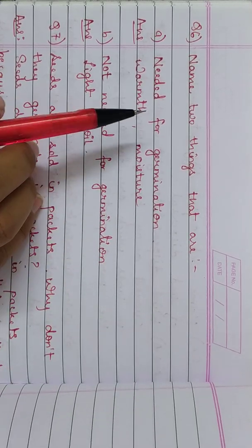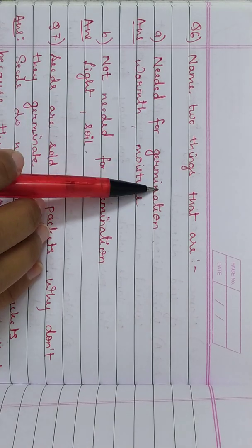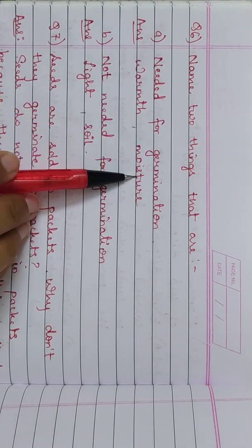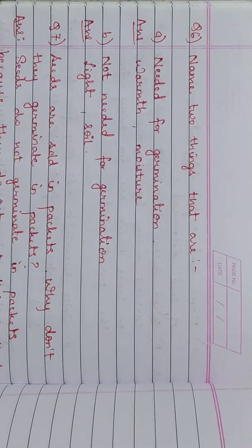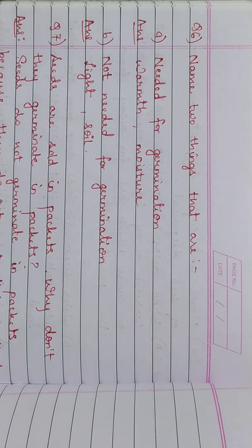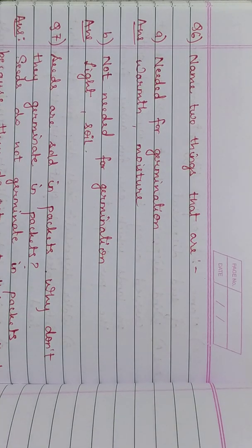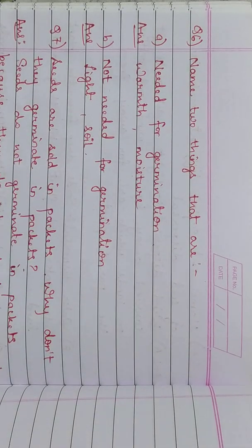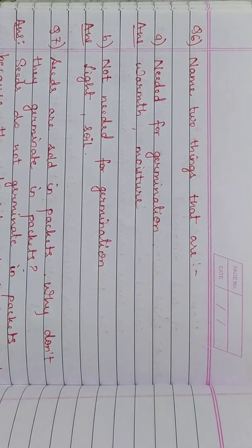The two main things which are needed for germination are warmth and moisture. It should have warmth, means the climate there has to be a little hotter. And the next thing is moisture. Moisture means it needs to have some water also. Not more water, but even if less water is there, the seed can start germinating.